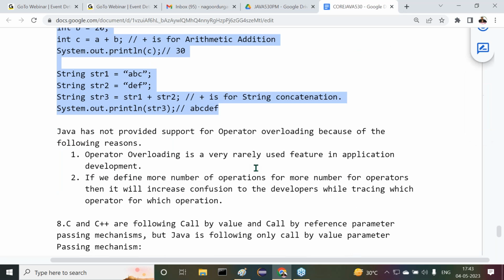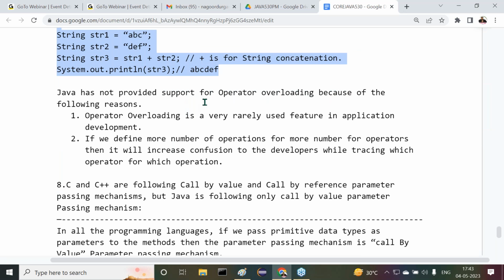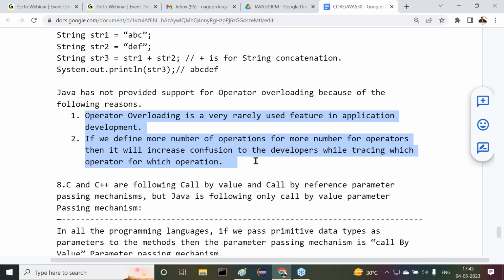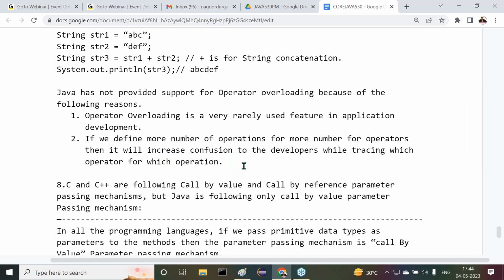Java has not provided support for operator overloading because of the following reasons. It is a rarely used feature, so Java doesn't concentrate on it, and it is somewhat confusion-oriented. That's why Java does not allow operator overloading. These are the normal points we understood clearly.